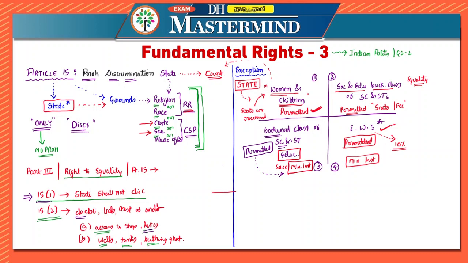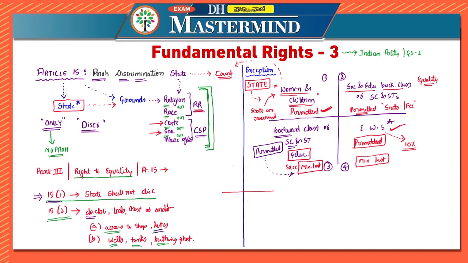Let us look at the articles again. We have discussed till article 15 clause 2, sub-clause A. Now it is 15.3. 15.3 says about women and children. That is, the state is permitted to make special provisions for women and children.